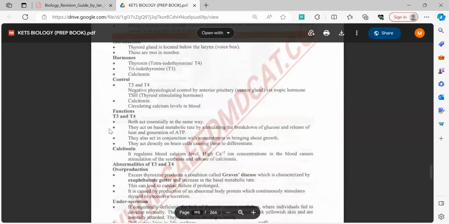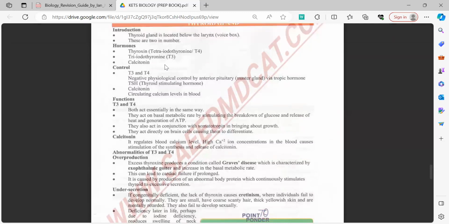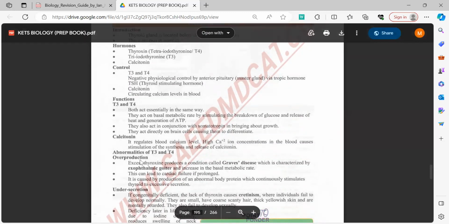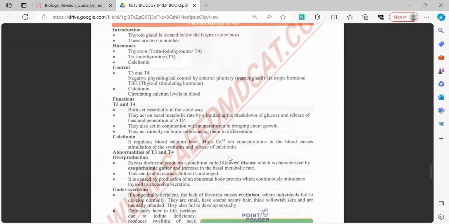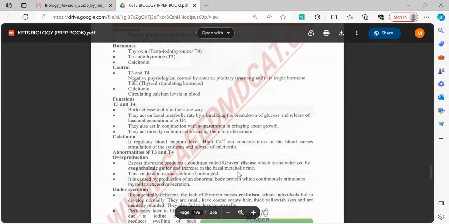Now we'll be covering the thyroid gland. I have already told you about the functions of T3 and T4. Now, I'll just tell you the things I didn't tell you previously. Hyperthyroidism leads to Graves' disease, and in both hyperthyroidism and hypothyroidism you need to remember that there is goiter. What is goiter? Goiter is basically swelling on the front of the neck, which is formed either due to hyper or hypothyroidism. So you just need to know the names of these conditions. Graves' disease occurs in hyperthyroidism, and cretinism occurs in hypothyroidism.